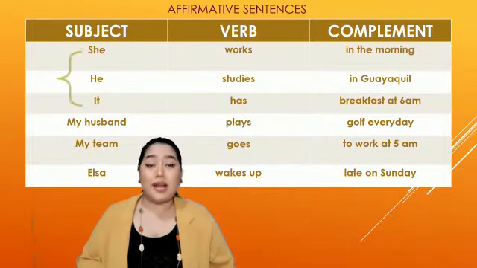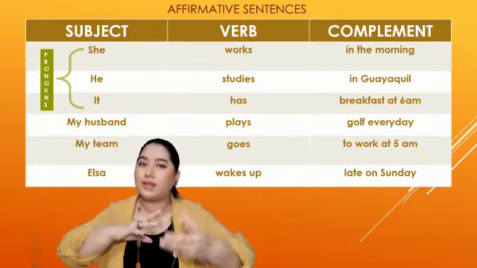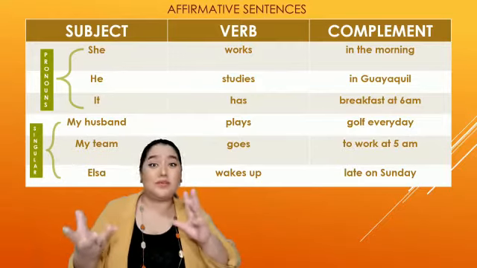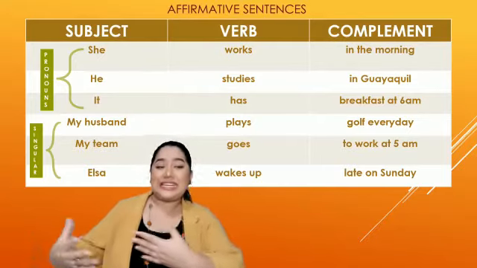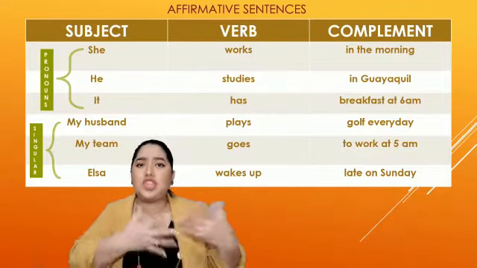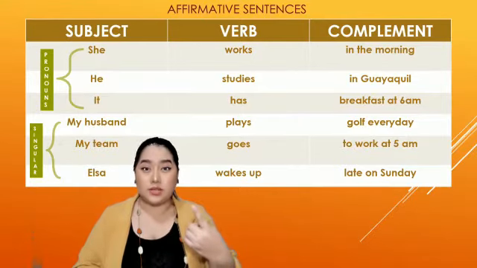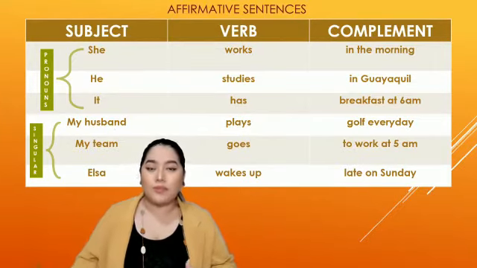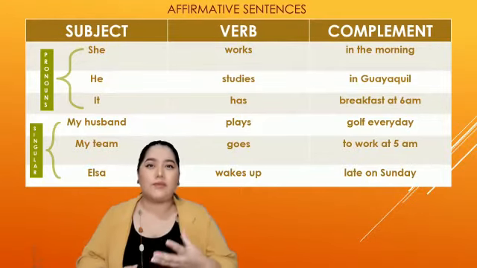The first three are the pronouns she, he, it. What happened here? Well, we need to modify a little bit the verb. Or what happened with singular nouns? Same. We need to modify the verb. For example, if you talk about your husband, my teen, Elsa, Caroline, my son, my daughter, or maybe Jamie, Celia, Angie. What happened if we only talk about one person? You know, not you, not me, another one, or another thing, or maybe another animal. Well, we need to modify the verb here.